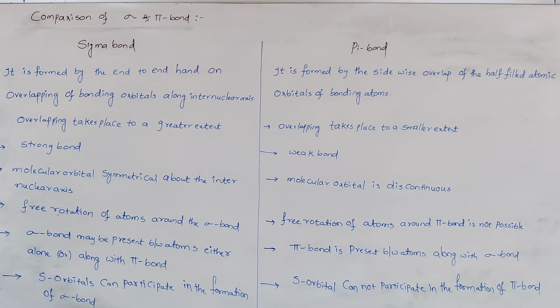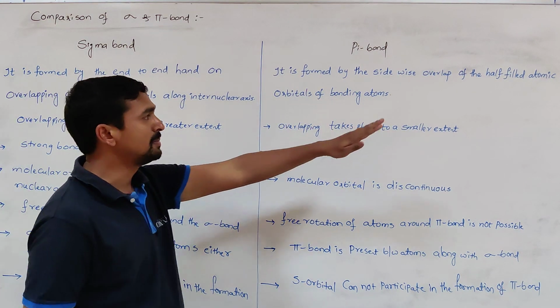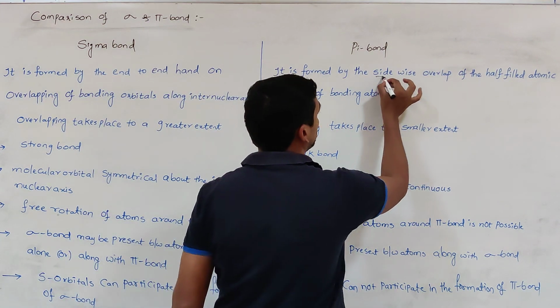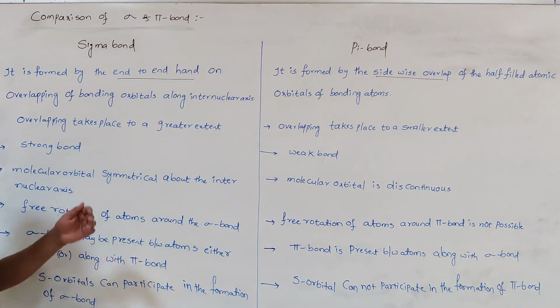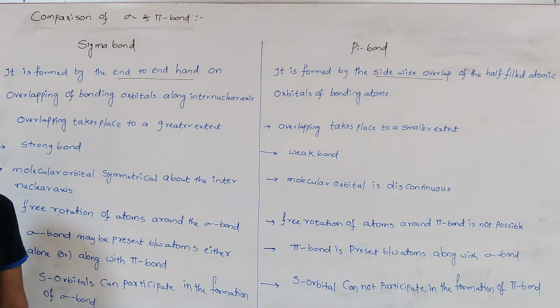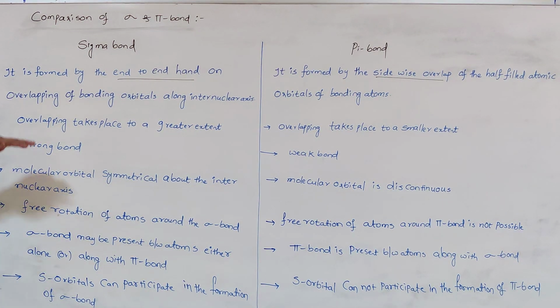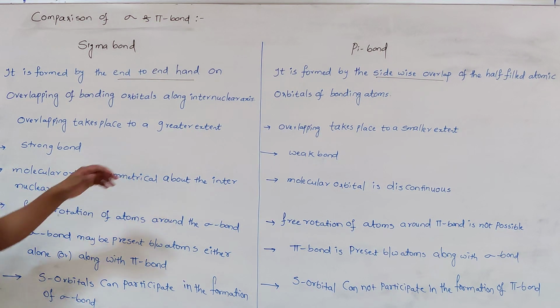So now we compare the sigma and pi bond. What are the differences between sigma and pi bond? You know very well how the sigma bond is formed. Sigma bond is formed by end-to-end head-on overlapping of bonding orbitals along the internuclear axis. Whereas the pi bond is formed by the sidewise overlap of half-filled atomic orbitals of the bonding atoms. That means sigma bond is formed by the head-on overlapping, the pi bond is formed by the sidewise overlapping of atomic orbitals. So while the formation of a sigma bond, the orbitals will be overlapped to a greater extent.